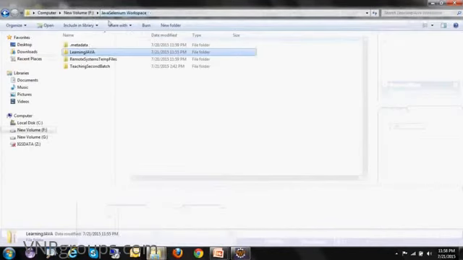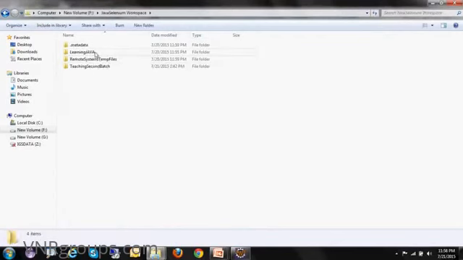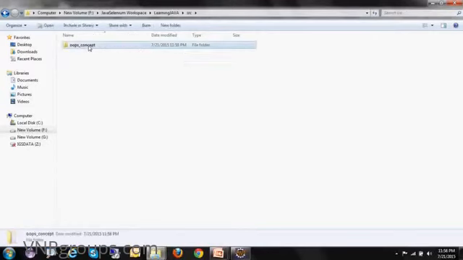Now you want to see what happens on folder level. This is your workspace, this is your project, and this is your src folder which will contain all your packages and .java classes. Go inside it, see oops_concept is the package. It means this is another folder created inside your src folder. Go inside it and you will get the Dog.java class. So this happens on folder level inside your workspace.